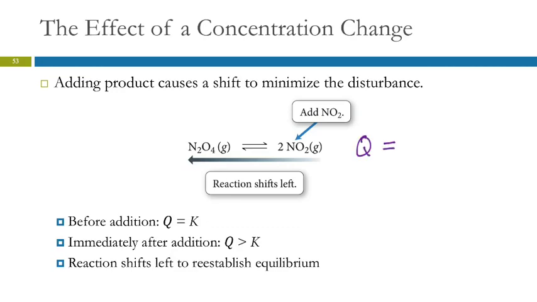Q is equal to the NO2 concentration squared divided by the N2O4 concentration. Immediately after adding NO2, this term on the top is larger. Immediately, it hasn't had a chance to do anything, this one's the same. So obviously Q is going to be larger. When Q is larger than K, the reaction goes in the reverse direction to reestablish equilibrium.